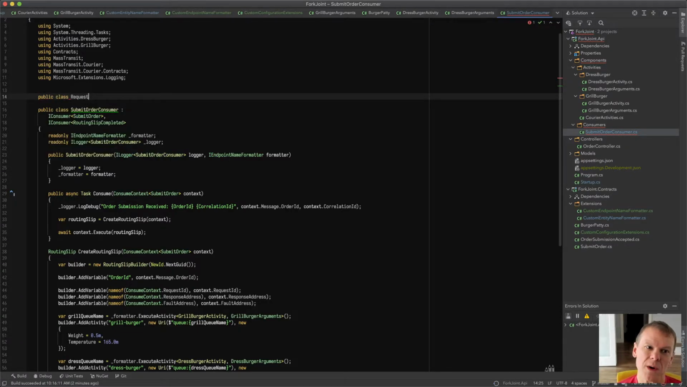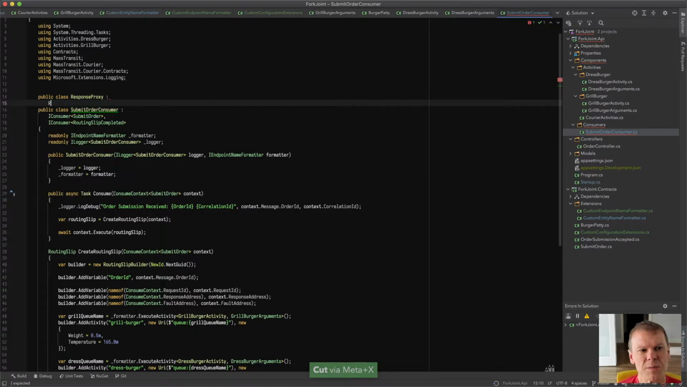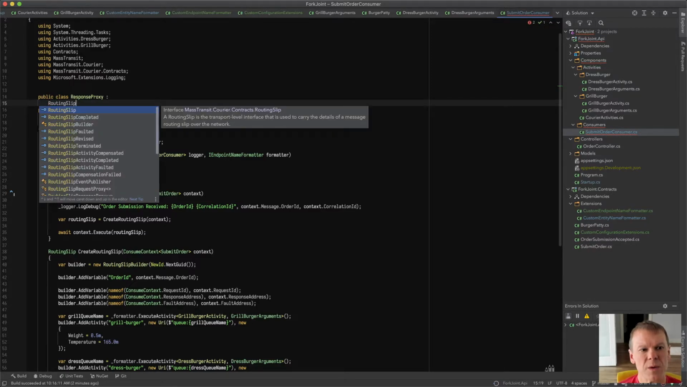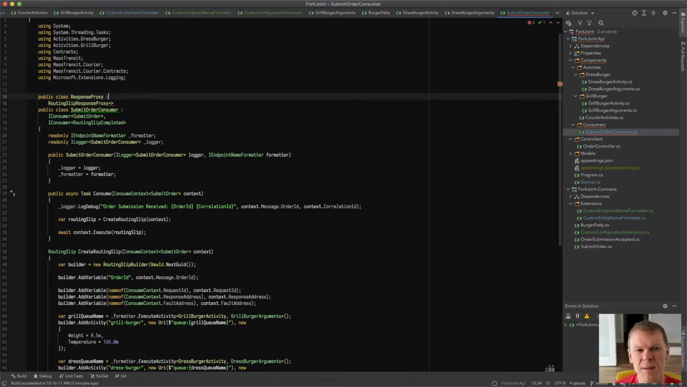Yeah, so we're not going to use the request proxy, but we'll use the response proxy. Or maybe I need to use both. I can't remember. Actually, I don't remember. I know we have a request response routing slip. I think it's called routing slip request proxy, response proxy. Yeah, response proxy, and it takes a request and a response.